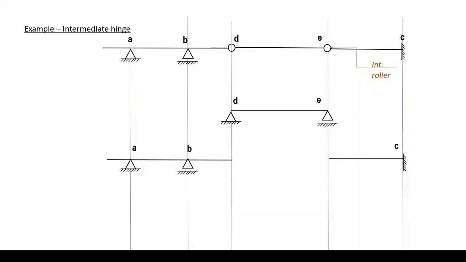This concludes the explanation of beams with intermediate hinges.